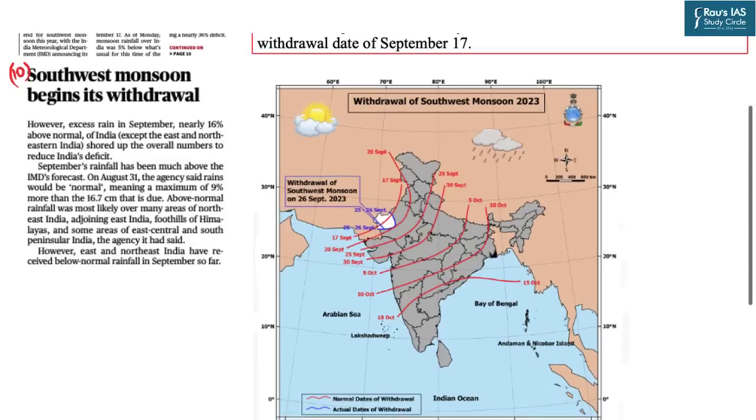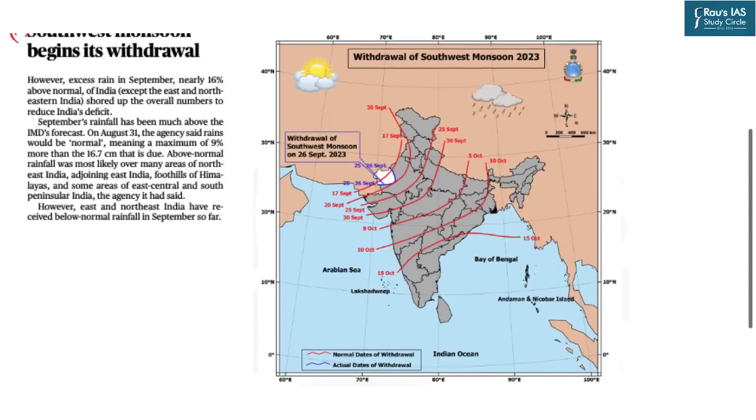And the map which has been released for this year by the IMD, you can very well see over here, withdrawal of the southwestern monsoon in 2023. And the withdrawal of southwestern monsoon has been declared by the IMD on which date? 26 September. Now, is this date important from the examination perspective? No, this date is not important.